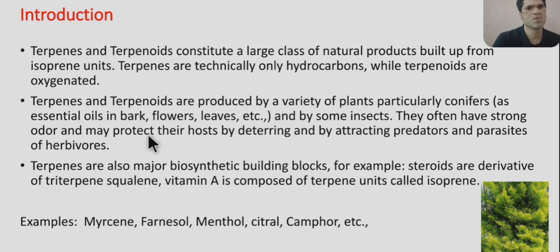So those are terpenes. Terpenes are found in coniferous plants. That means their leaves have a cone-like structure. So it can be seen in the image.